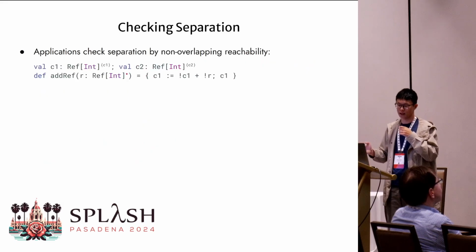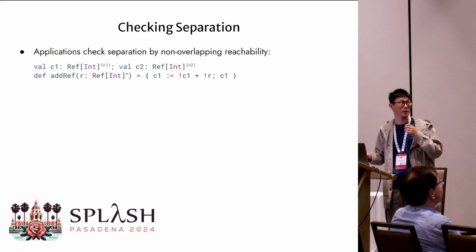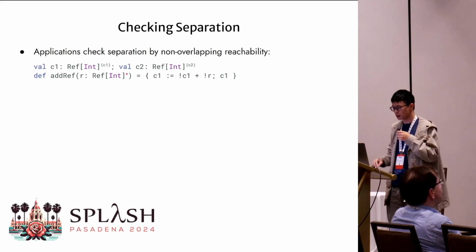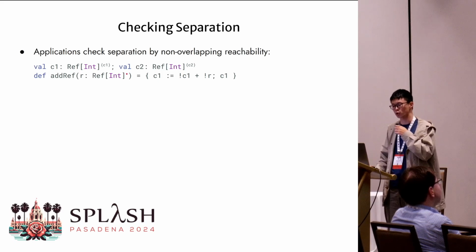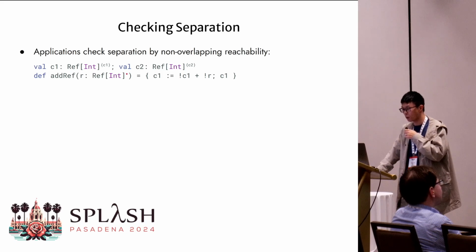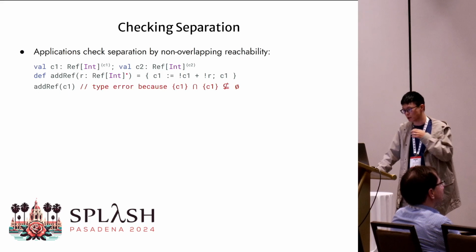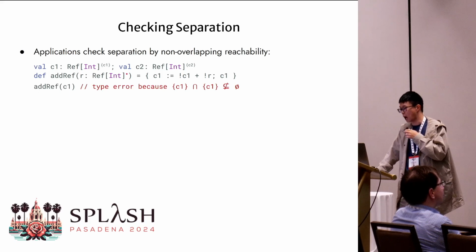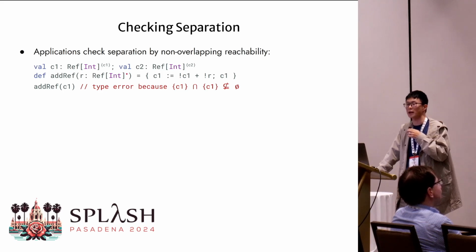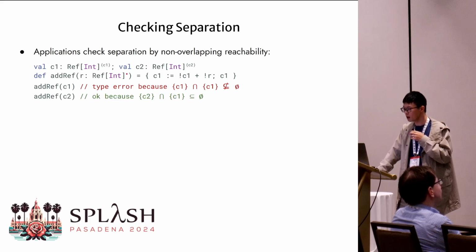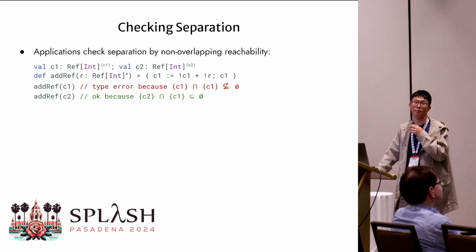Here's a more interesting example where we have two references, C1 and C2. The function addRef captures C1 and tries to mutate it. The formal argument R is declared with the freshness marker, and thus we need to check separation at the time of application. We cannot apply C1 to addRef as the argument, because both the function and the argument can reach C1, and thus C1 is not fresh for the function. The function can accept C2 as an argument, as the reachability intersection is empty.